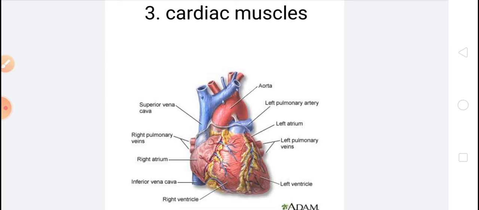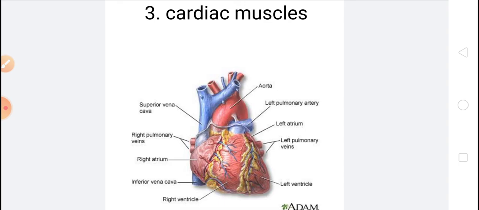Cardiac muscles are found only in the wall of our heart, and the contraction and relaxation of these muscles make our heart beat.